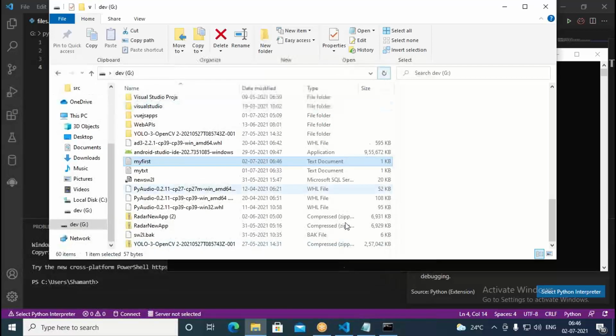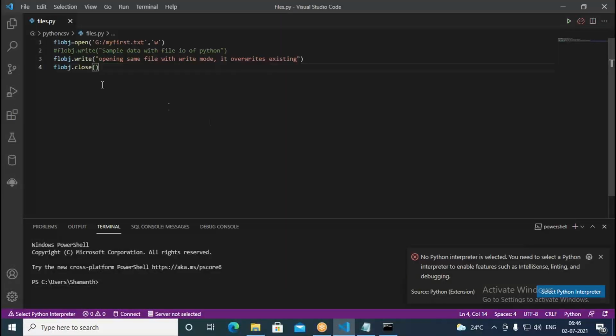That means what? If you go with W option, what happens? If already file is existing, it's going to overwrite. If file is not existing, then it creates a new file. If the file is not available, it's going to create a new file. But already file is existing, in that case, it's going to overwrite.